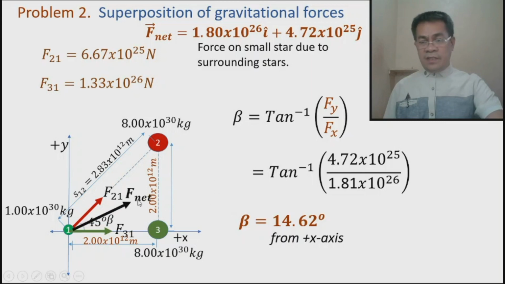So therefore, this is the answer. This beta is 14.62 degrees. This angle is measured from the x-axis towards that line, and the magnitude is the one we calculated in the previous slide.